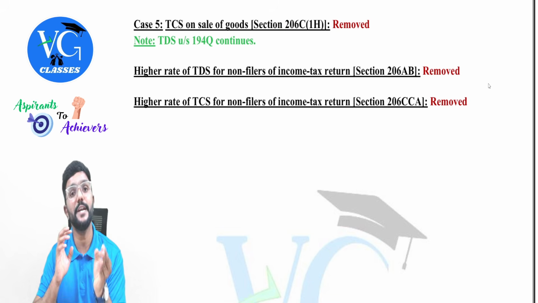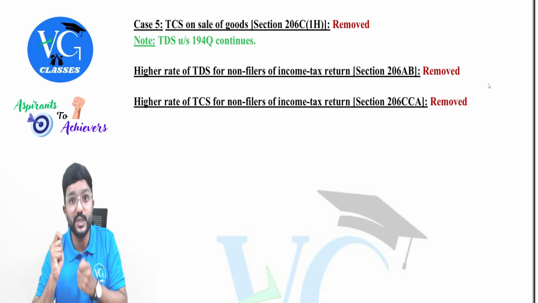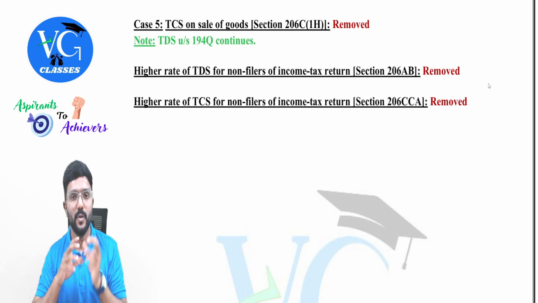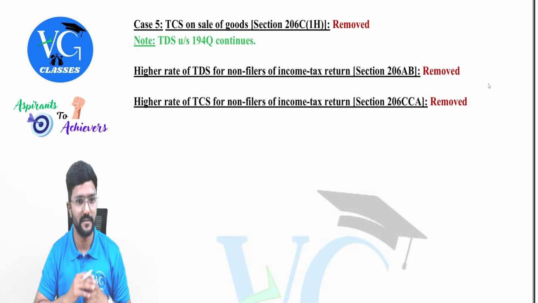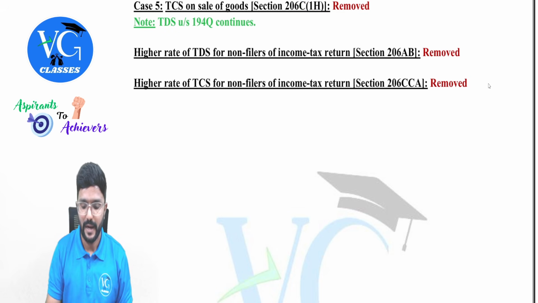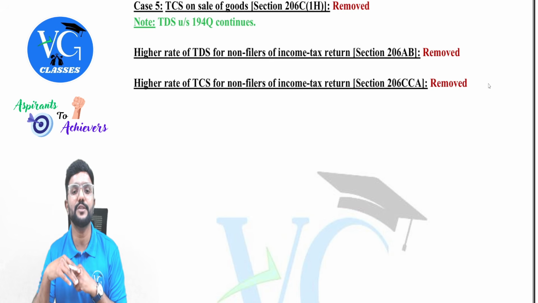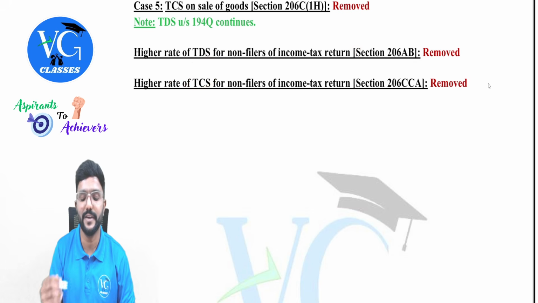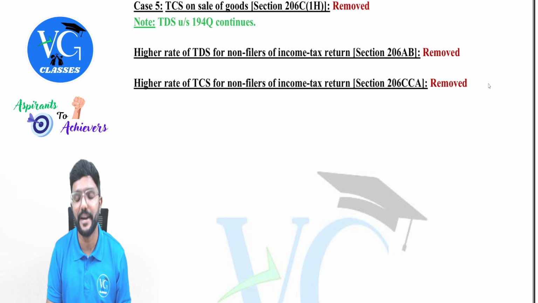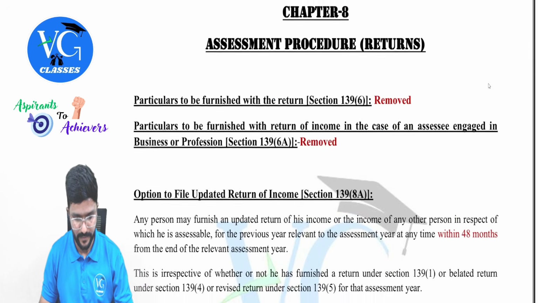Yes, but section 194Q continues. Under section 194Q, the buyer has to deduct TDS. That will continue. Only section 206C(1H) has been removed, guys. Please be careful. Same way, under TDS and TCS, one more section has been removed: the higher rate of TDS for non-filers of income tax return under section 206AB, or higher rate of TCS for non-filers, whom we call specified persons, under section 206CCA. So you need not study these sections.